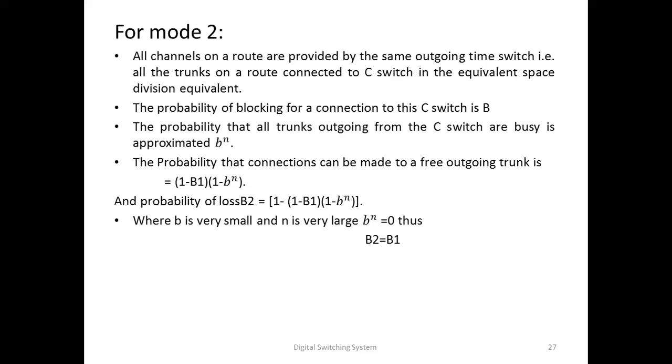The probability that connections can be made to a free outgoing trunk is equal to (1 minus B1) into (1 minus B raised to n), and probability of loss B2 is equal to 1 minus (1 minus B1) into (1 minus B raised to n). Where B is very small and n is very large, B raised to n is nearly equal to 0. Thus, the above probability of loss B2 becomes equal to B1. B2 is equal to B1 in that case.